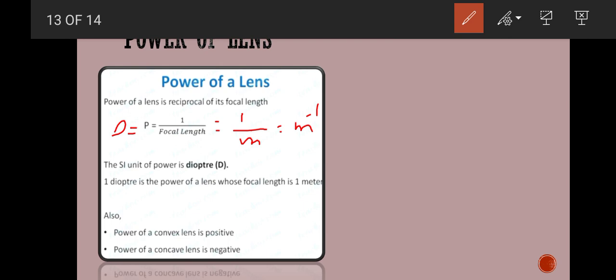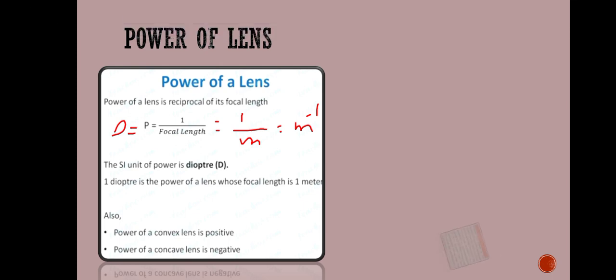Here you can also see the relationship between power and focal length. Lenses with a longer focal length have less power, and lenses with a shorter focal length have more power. They have an inverse relation. So that was the power of a lens.